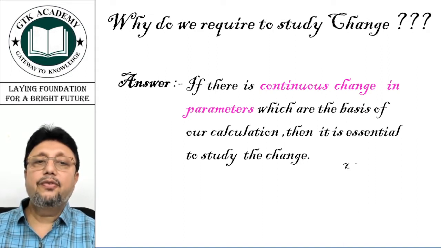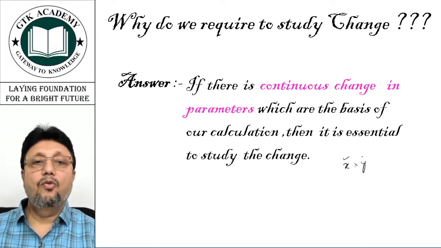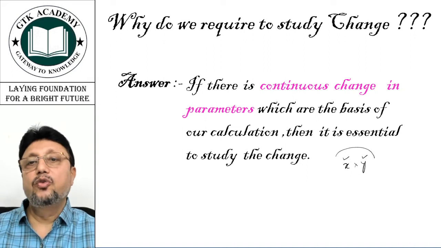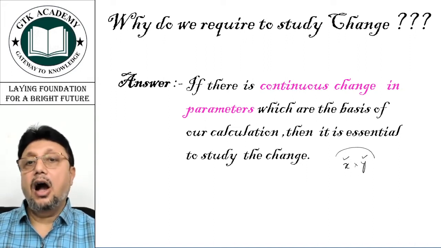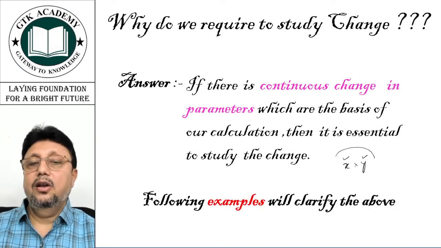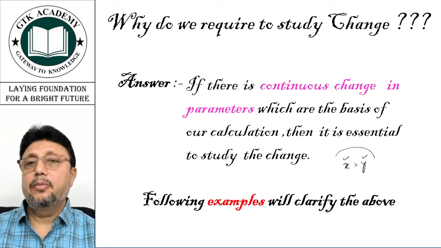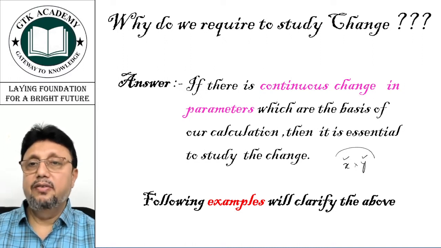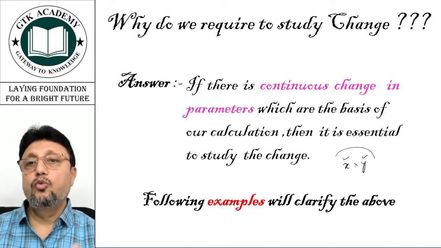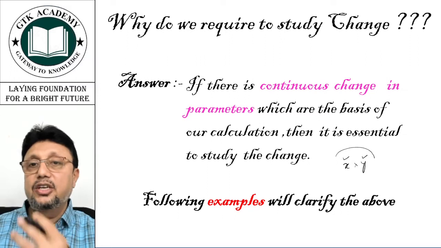But if x is changing or y is changing or both are changing, then what do we do? Then we have to study change. How are they changing? Now, the following example, which I am going to discuss, will make it clear as to what we mean by change.